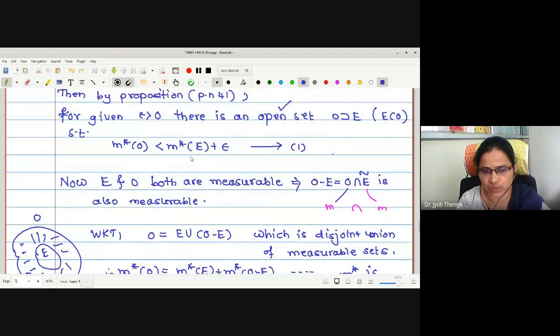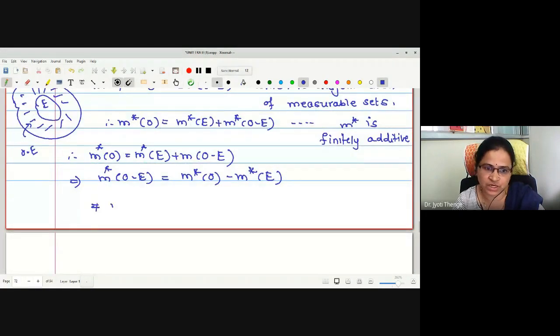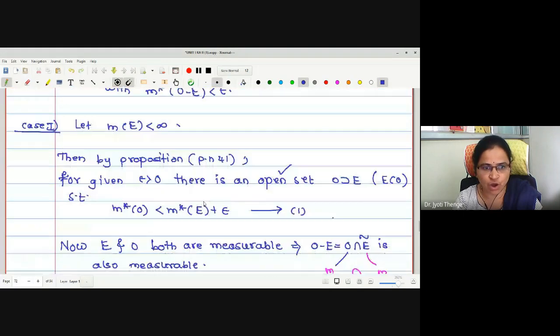By equation number 1, is it less than epsilon? Less than epsilon. Good. Therefore, it is giving us M star of O minus E less than epsilon. This is from 1.